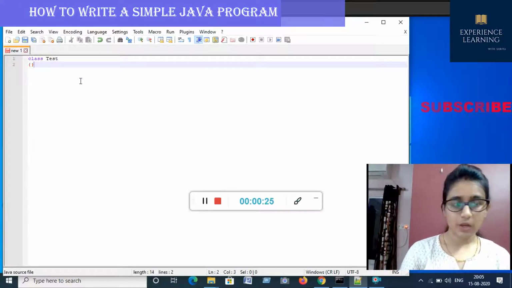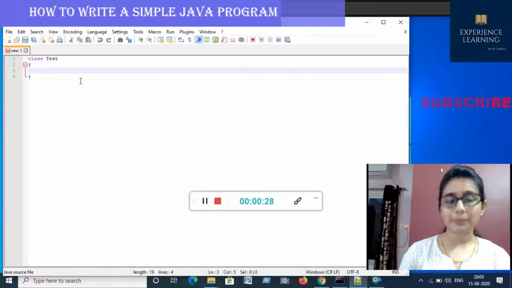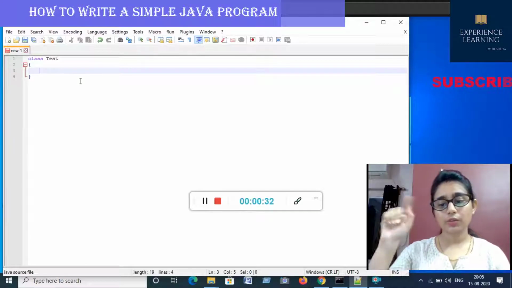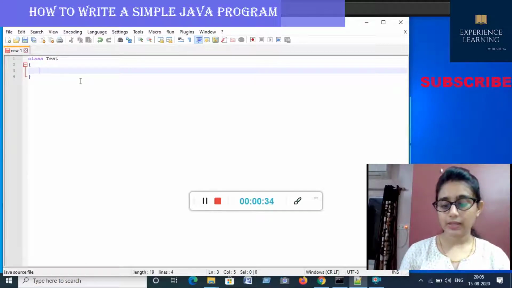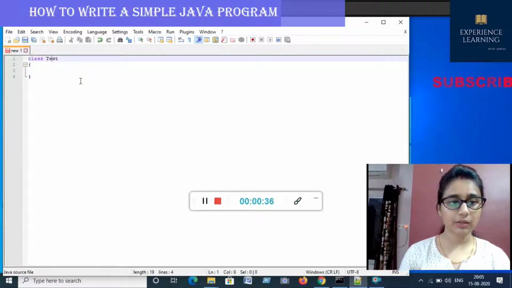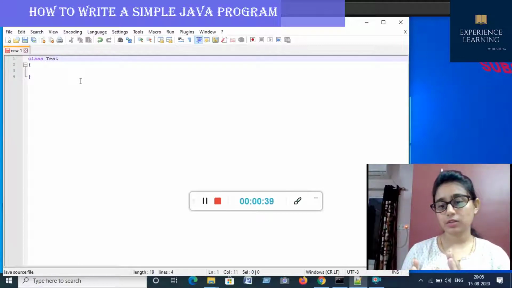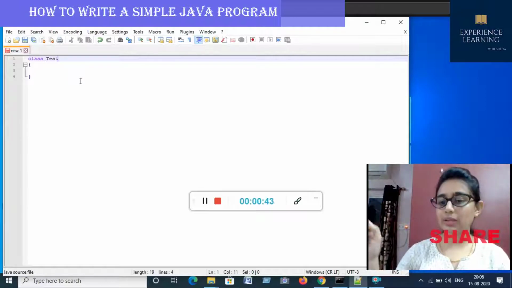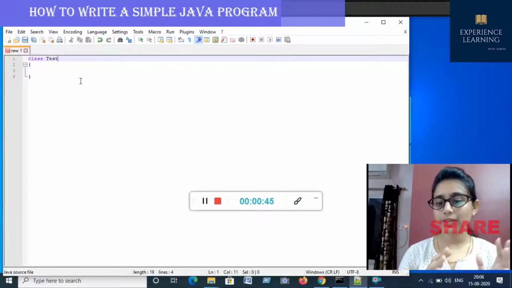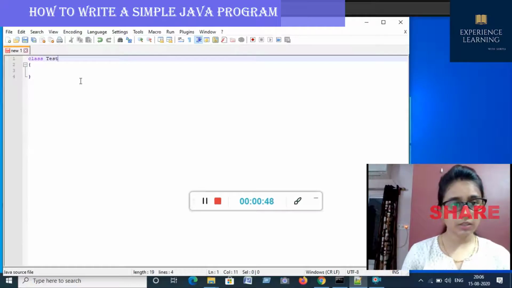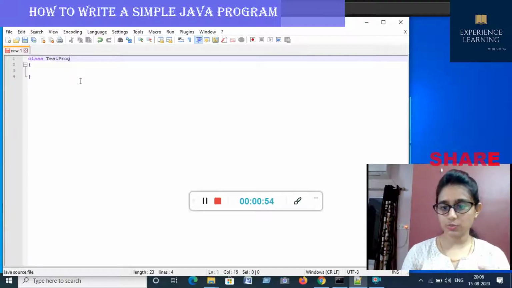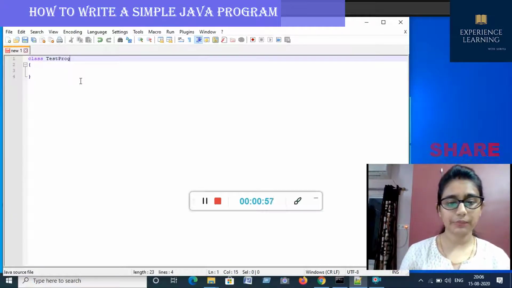Always remember one thing: by convention, a class name is given with a capital letter. And if the class name is like Test First Program or Test Program, you can use camel case, with Test first in caps.